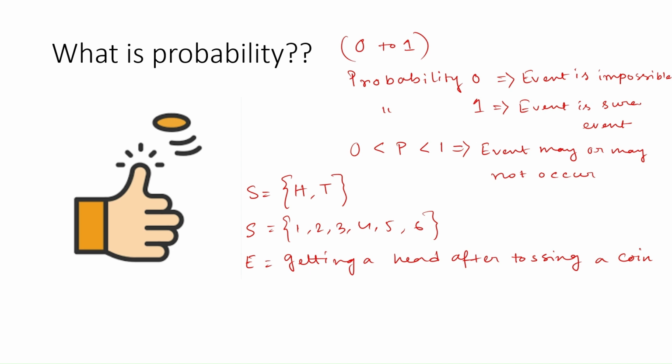And the next thing we have to learn is how to calculate probability numerically.